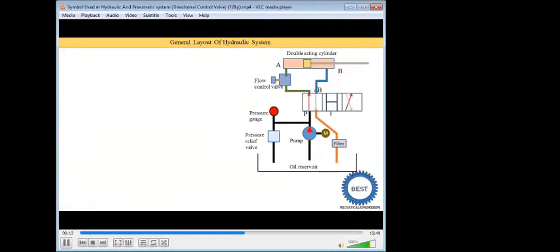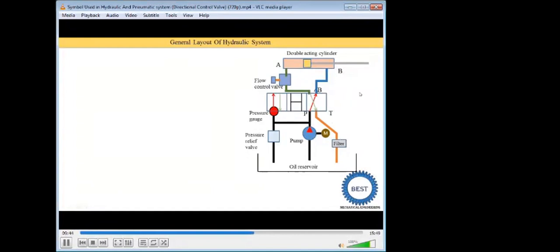Now in the third position, the oil coming from the pump is supplied to the P port. From the P port the oil goes to the B port, then to the B side of the actuator, so this piston moves from the right side to the left side. The oil present on the left side of this piston is supplied to port A, and from port A it goes to port T and into the reservoir. So I hope this clears your concepts.